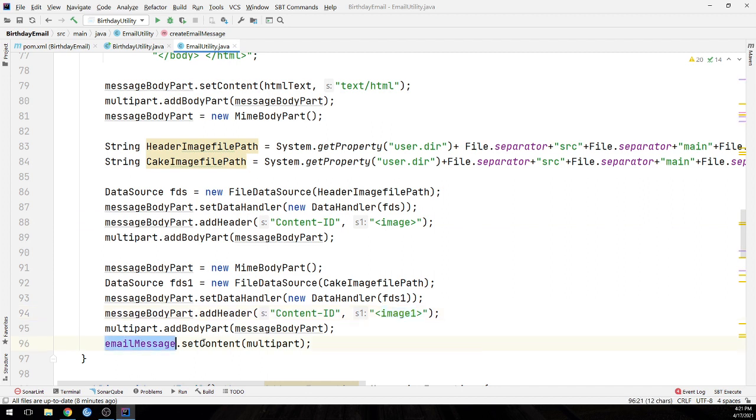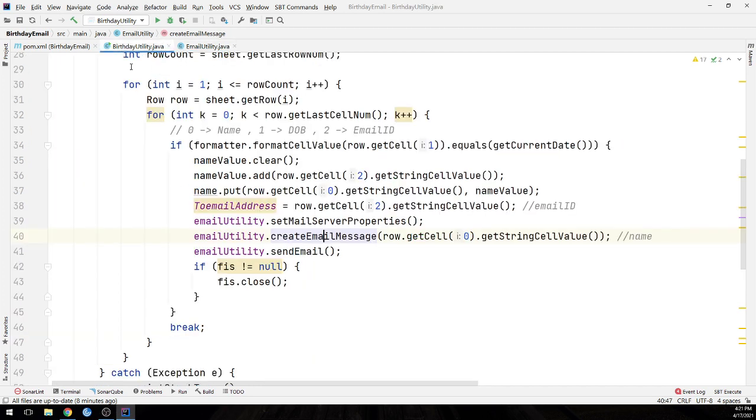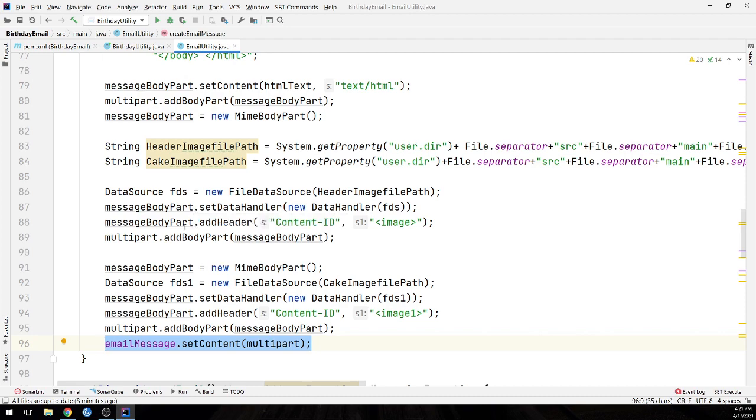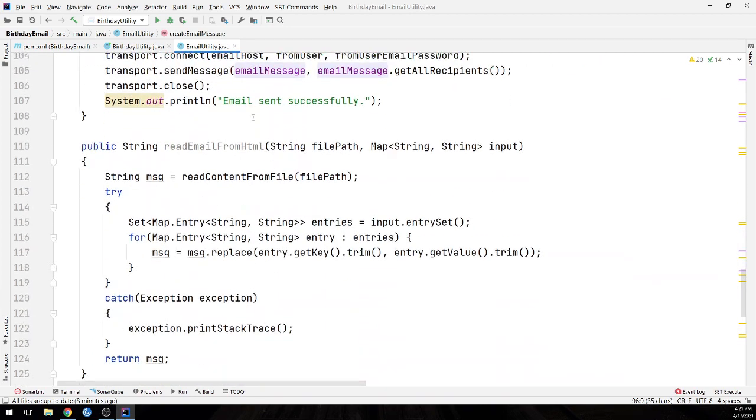Finally, email message dot set content, so we have set the content. Then it goes to create message, and we just need to send the message, from the user, with the email body and all recipients. The email is successfully sent.